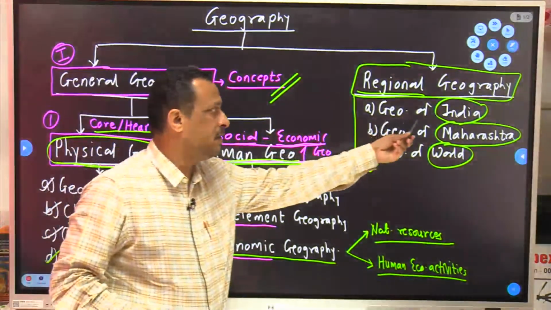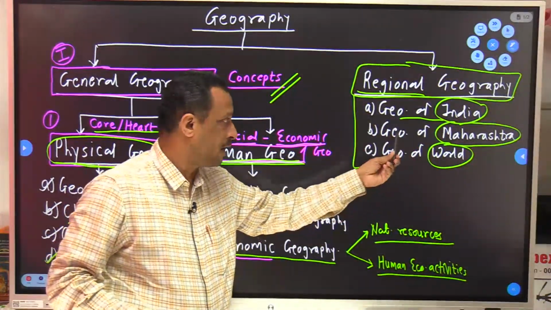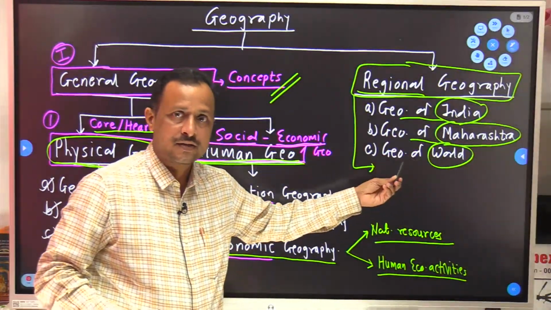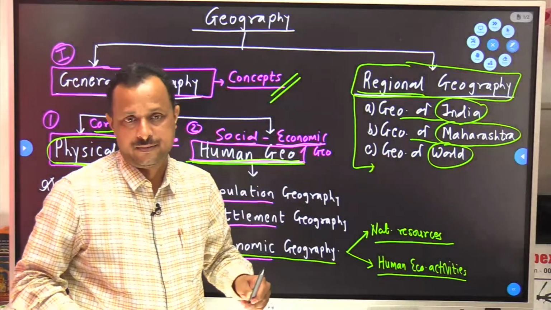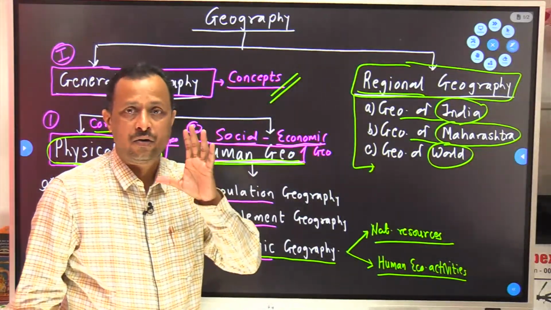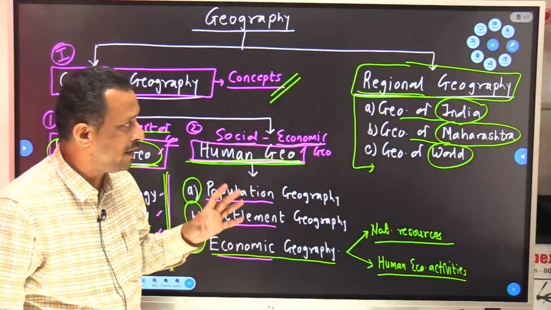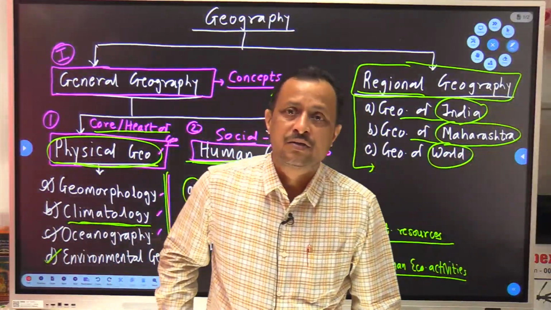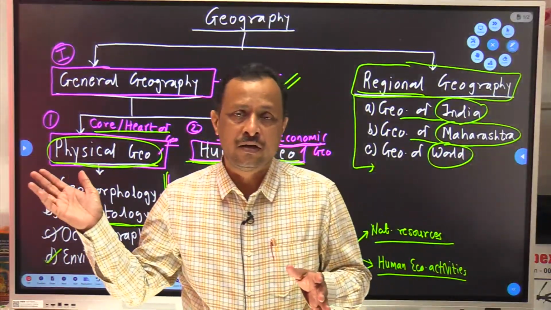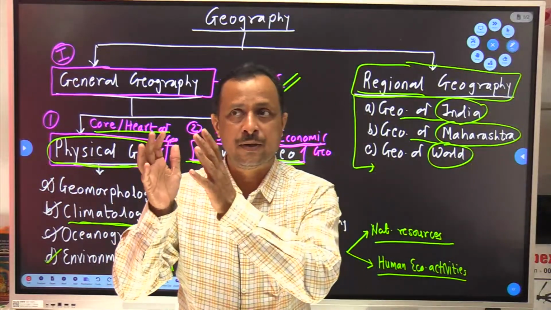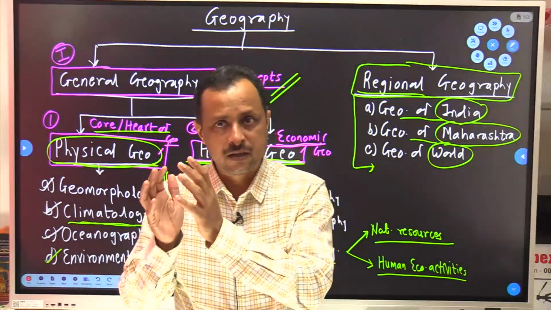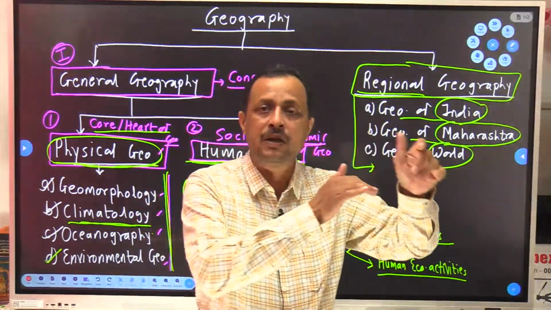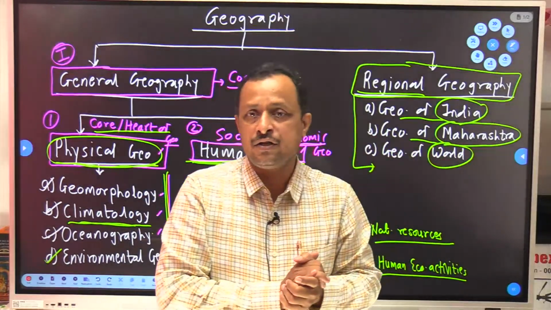Over here we will study the climate of India, the climate of Maharashtra, various climatic regions of the world. So whenever we are trying to study regional geography, it should be studied along with general geography. In general geography we will clear concepts and immediately apply that concept to a region.